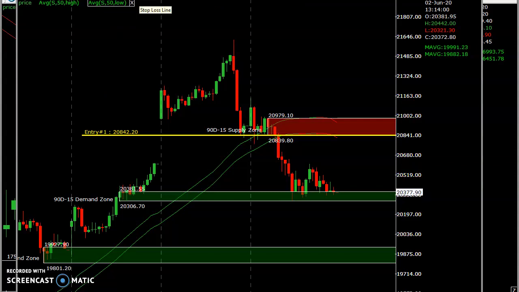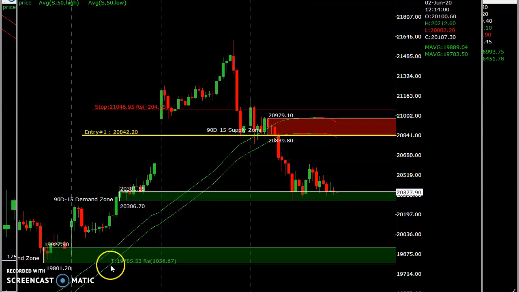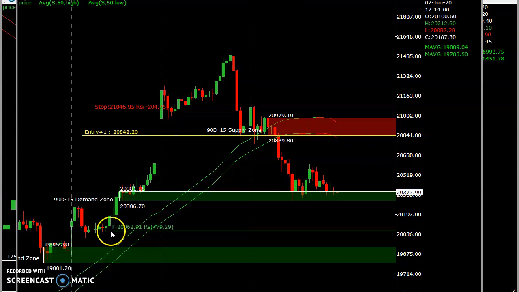and the stop above this level, 21,000 and above is the stop loss. Aim a target of this. Somewhere here you can keep your target.